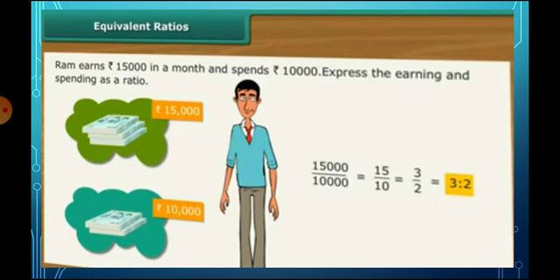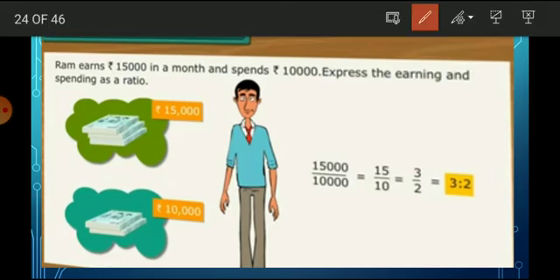Ram earns rupees 15,000 in a month and spends 10,000. Express the earning and spending as a ratio. They gave the income of Ram, that is 15,000, and the spending, 10,000. They ask for earning first, and after that spending, so we put the earning amount in the numerator and the spending amount in the denominator.